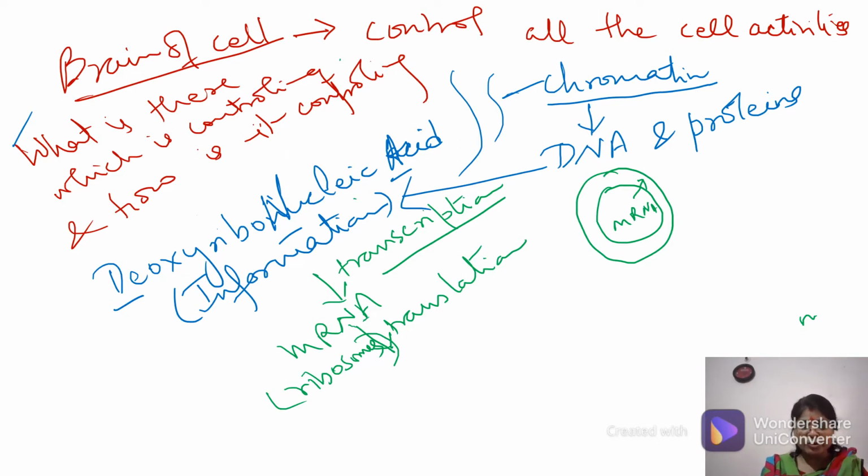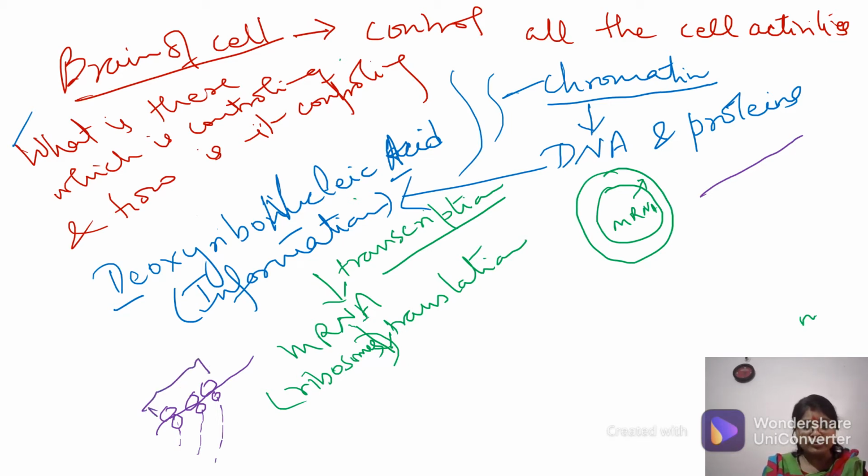Let me draw it for you. Suppose this is the messenger RNA. I'm just drawing it here. You will find that many ribosomes are attaching, and you must have seen this kind of structure. They are forming your proteins. This is called a polyribosome.